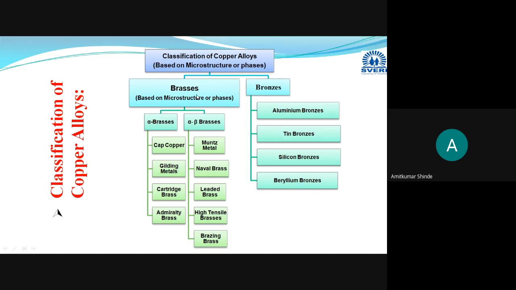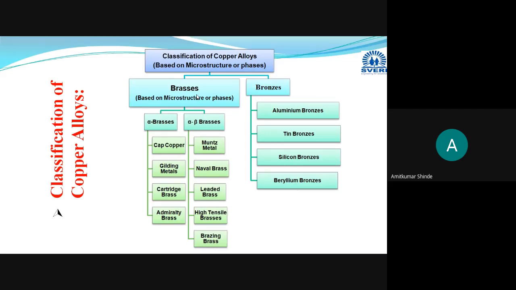Now these brasses will be classified basically in two types depending on the phases present, as alpha brasses and alpha beta brasses. In alpha brasses, only a single phase will be there, that is alpha phase. And in alpha beta brasses, two phases will be there. One will be alpha phase and another will be beta phase. These alpha beta brasses are also known as duplex brasses. As two phases are there, the name will be given as duplex brasses.